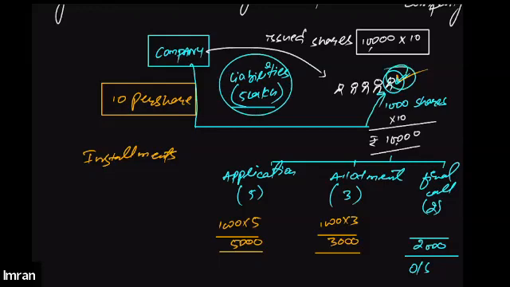He only bought 1,000 shares of 10 each. That means his total obligation was 10,000. Out of 10,000, he already paid 5,000 on application. He already paid 3,000 on allotment. How much is still outstanding? Only 2,000. Then what is the maximum amount that a company can claim from the shareholder? Tell me. What will be his remaining liability?